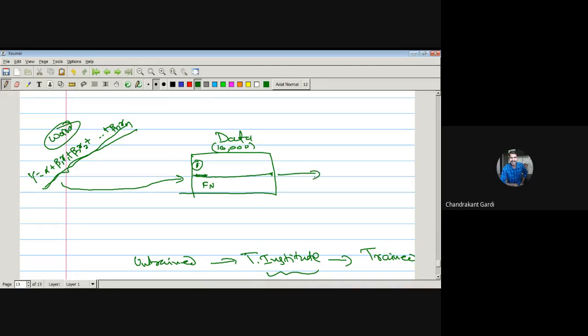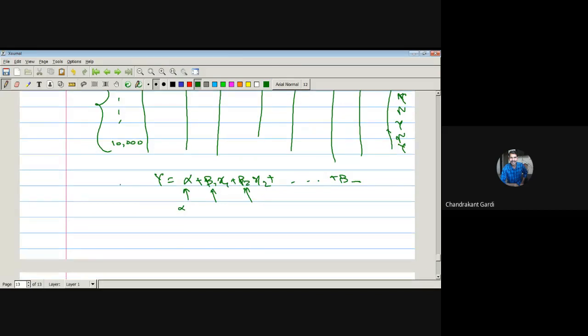Whenever a model comes out of this, it was looking like this when it went inside. Now it will be like this: y is equal to 2 plus 3.5 x1 plus 5.3 x2 minus 3.9 x3, like this. So now it has understood what this beta 1 should be, what this beta 2 should be. Based on the data, it has come up with certain numerical values. So based on these 10,000 values, I have come up with a certain model. And now what you have to do, whenever a new customer arrives at the bank and says that I want a credit card.